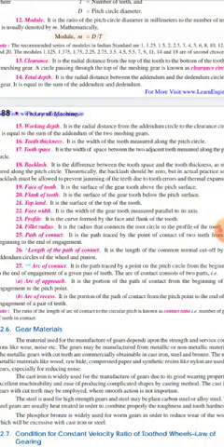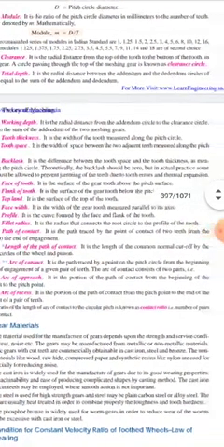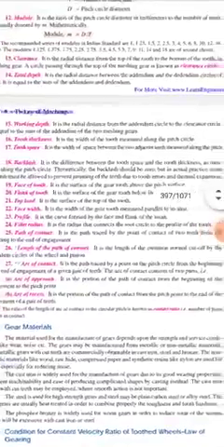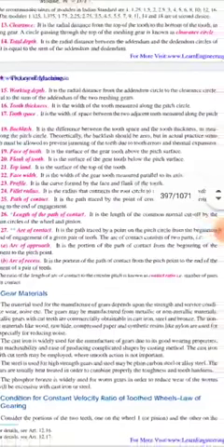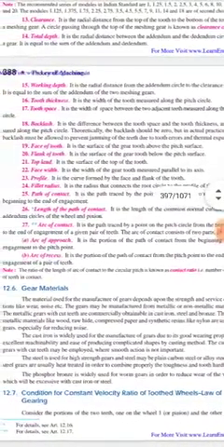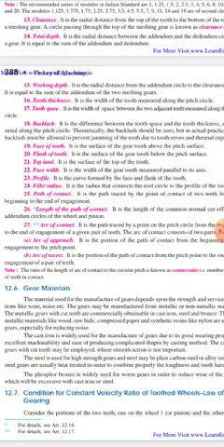So the length of the path of contact is the path traced by the point of contact of two teeth from the beginning to the end of engagement. Now, the length of the path of contact is the length of the common normal cut off by the addendum circles of the wheel and pinion. I will clear this up in another lecture by giving you some diagrams, but here you should understand what the definition says.